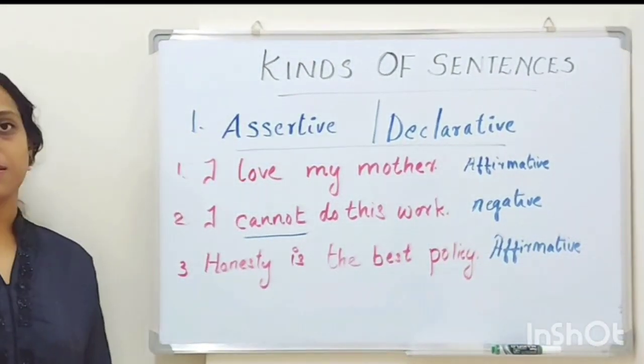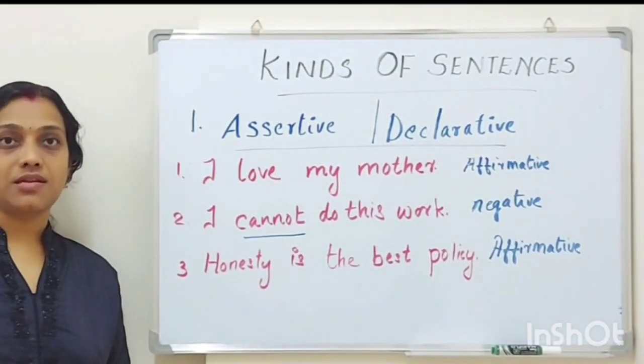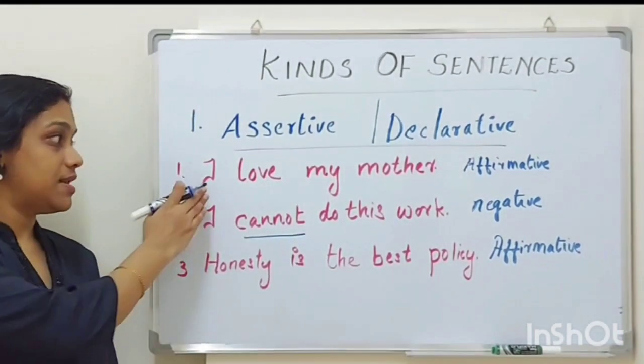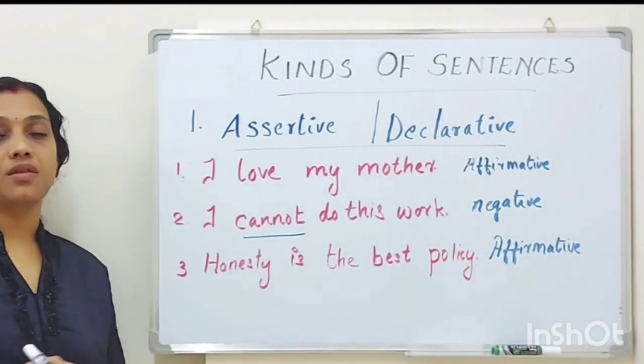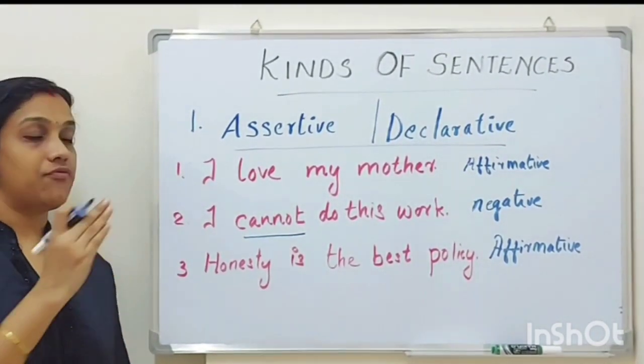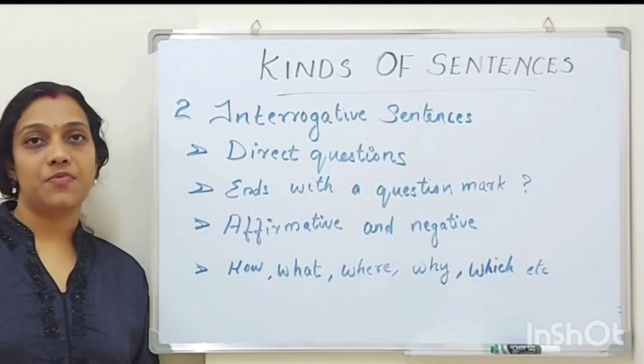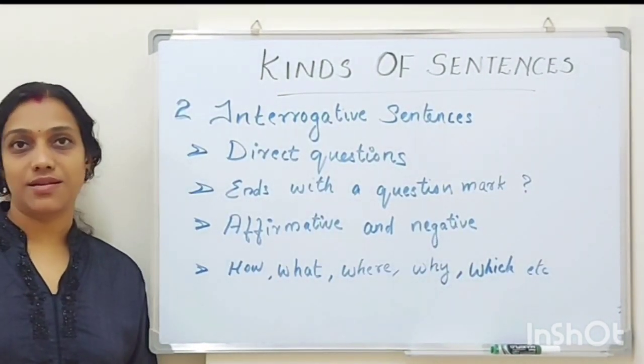So we studied about assertive sentences. So the sentences that appear in the form of statements. It always starts with a capital letter and ends with a full stop. There are 2 types there, affirmative sentences and negative sentences. Now we will see the second type of sentence, that is interrogative sentences.